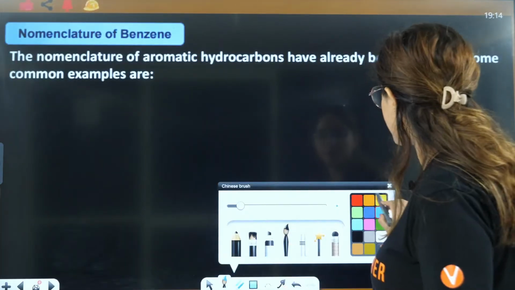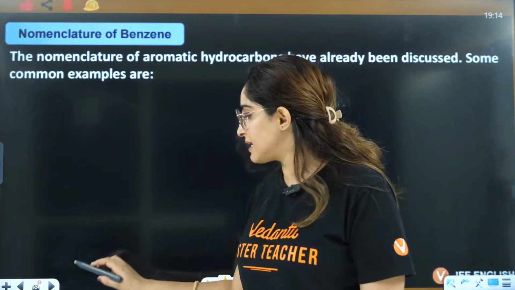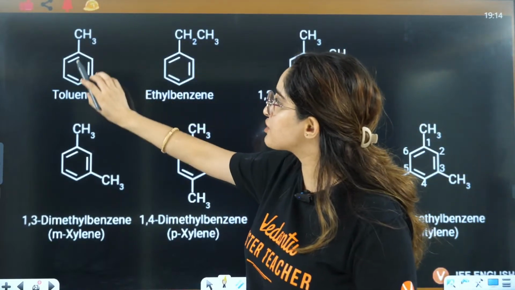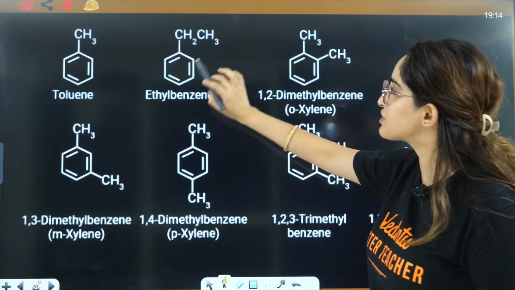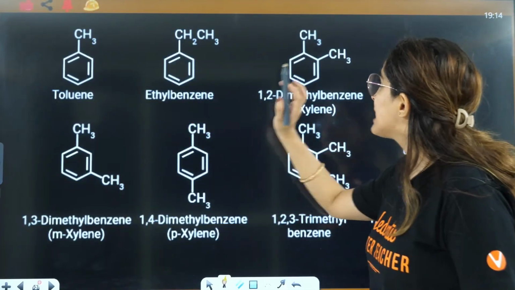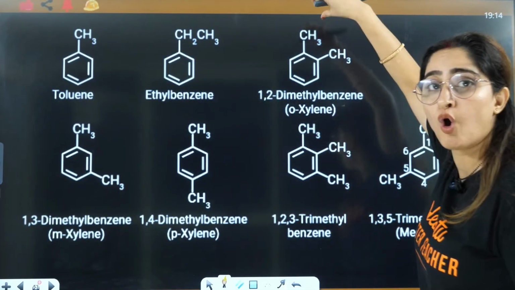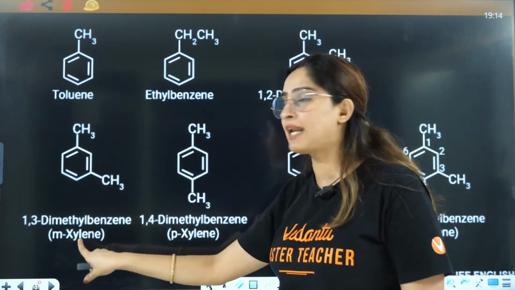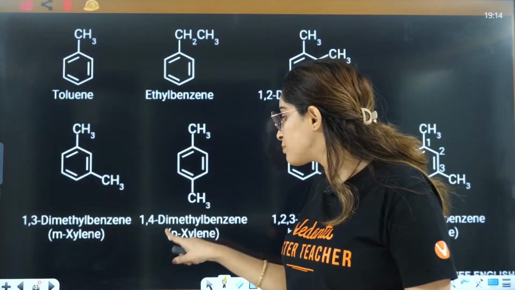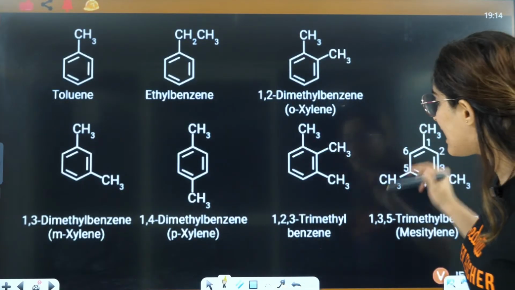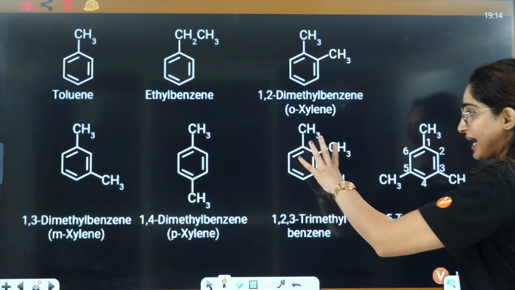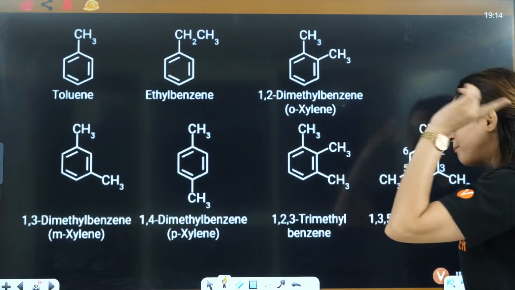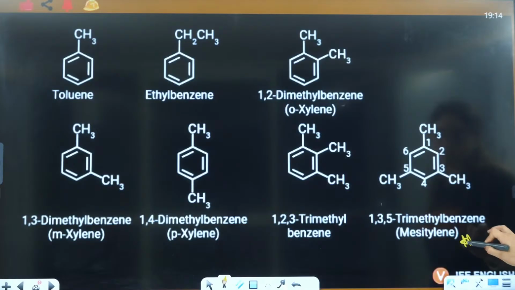Now let's talk about the nomenclature of benzene. We have discussed this. When you have CH3 on benzene, that is toluene. If you have C2H5, that is called ethyl benzene. If you have CH3 on the ortho position, that is orthoxylene. On meta position, you will have metaxylene, or para position, you will have paraxylene. And if you have three methyl groups on the adjacent positions, that will be trimethyl, but this is also a very important compound.